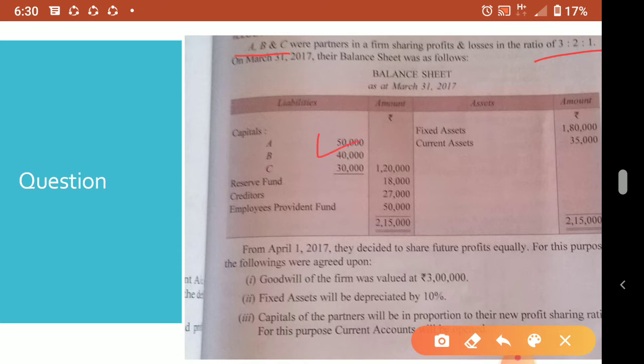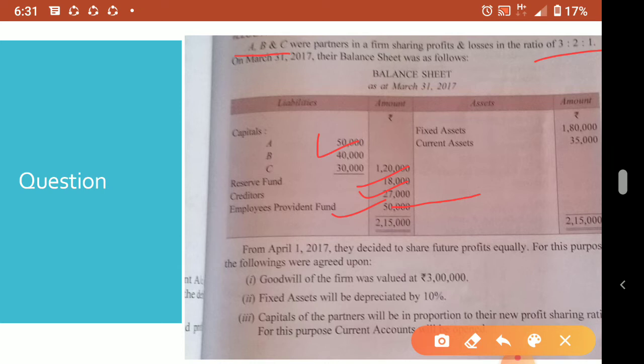Capitals are given. The reserve fund 18,000 is given. Then creditors 27,000. Employee provident fund is there. The employee provident fund is not the owners' fund, it belongs to the employees. So it cannot be distributed by the partners, it is the amount of the employees of the firm. When an employee retires, we have to make that payment and give that amount to them. Then fixed assets, current assets.